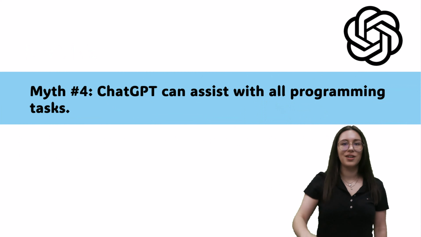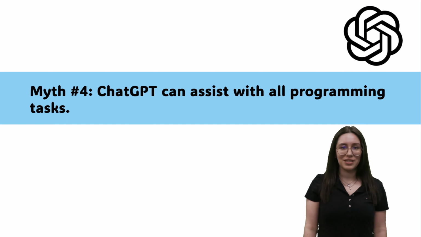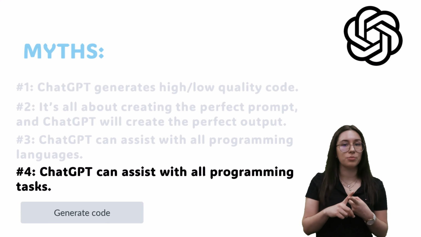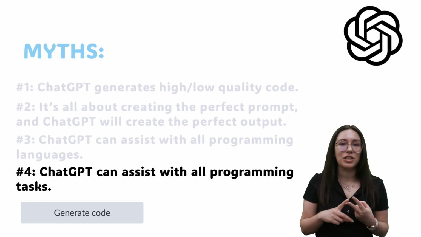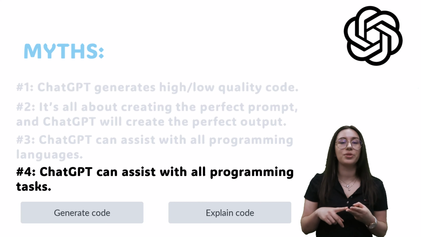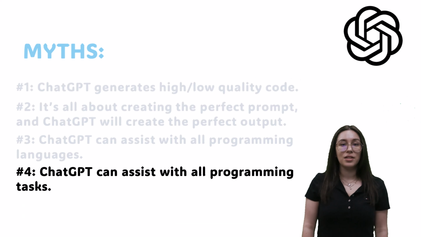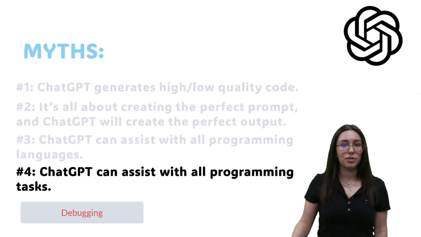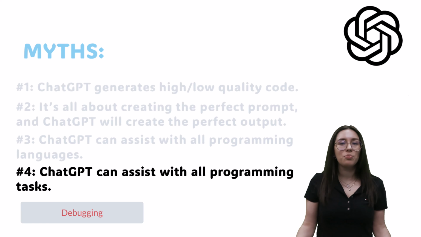Myth number 4. ChatGPT can assist with all programming tasks. ChatGPT is helpful for generating code templates for beginners, and generating code snippets for repetitive tasks. It can also help explain code and add comments to increase the readability of your code, and it can even generate documentation. Yet, for debugging purposes, for instance, it will struggle to help you with more difficult errors that go beyond syntax errors or runtime errors. For instance, it will not be super helpful with your logical errors.